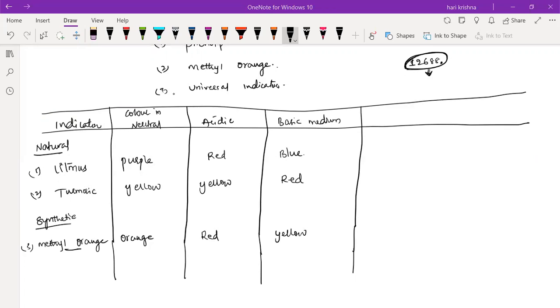Okay, so just remember this color sequence as an Oreo biscuit. O-R-Y: orange, red, yellow. So methyl orange will have three different colors. In the neutral, it is orange. In acidic, it is red, and in basic medium, it is yellow.